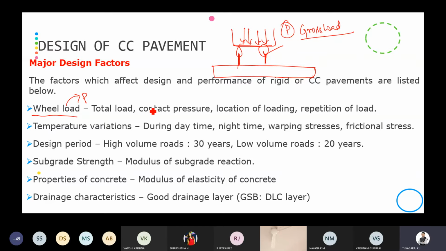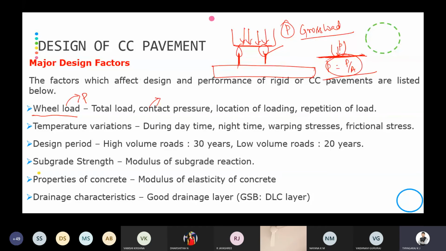Then comes the contact pressure. We already know the pressure which is exerted by the tire. When you consider the slab, the pressure exerted by the tire on the surface, we are going to call it the contact pressure. And we all know that P is equal to P by A, load by area, so we can use this formula for determining the contact pressure.